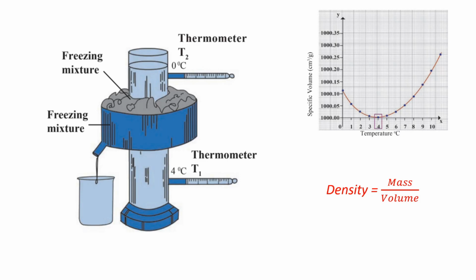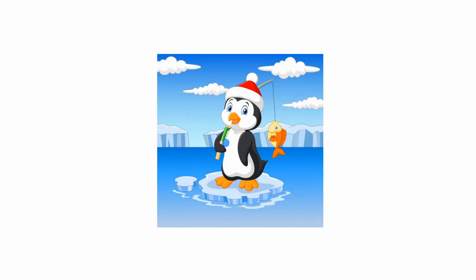This anomalous behavior of water is the reason why fishes can stay alive in the water in cold regions too. Because of this phenomenon, the upper layer of the water in the cold regions transforms into ice first, and the lower layers remain as chilled water where the fishes can swim freely. So this was all about the anomalous behavior of water as well as the chapter heat.